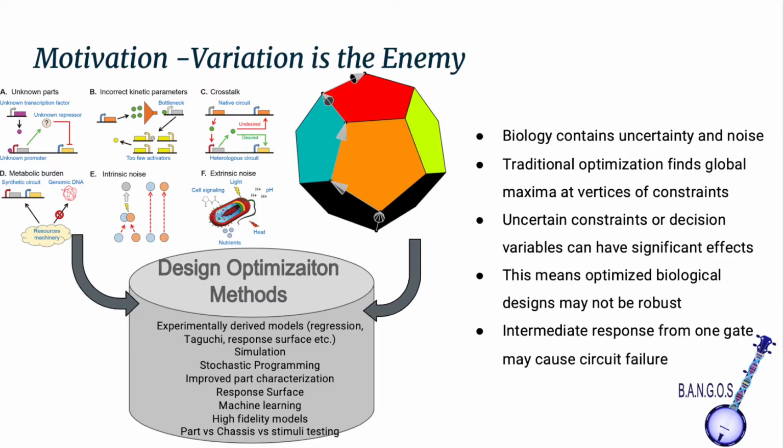On screen, you will see common sources of biological uncertainty in synthetic biology and a visual reminder of what finding an optimum looks like in a high-dimensional space using a common algorithm. BANGOS hopes to aid users in addressing and understanding how uncertainty relates to common failure modes such as those described in the 2016 Science paper on genetic circuit design automation, and how optimization is related to those.